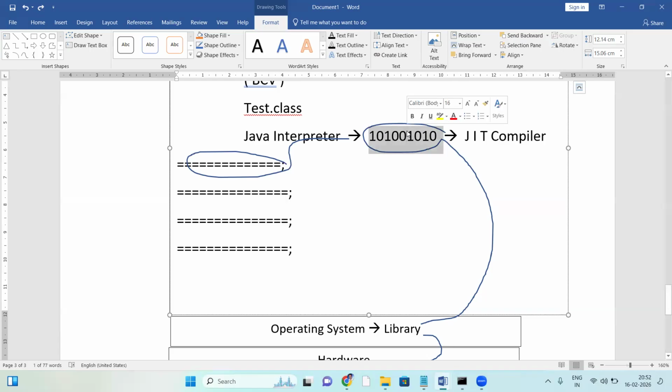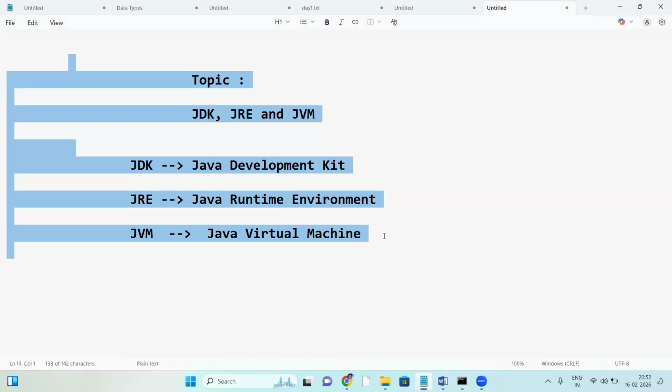If JIT is on the second statement, the interpreter is on the third. If JIT is on the third, the interpreter is on the fourth. That happens parallelly, and that improves the speed of the application.